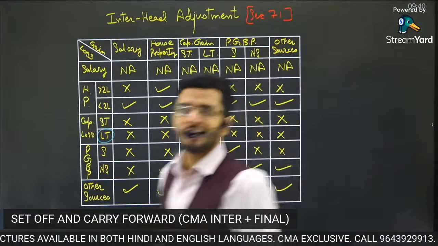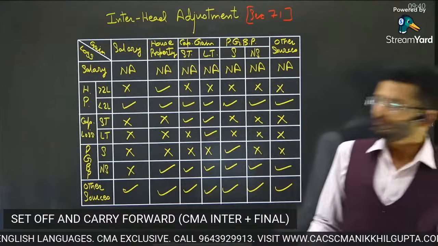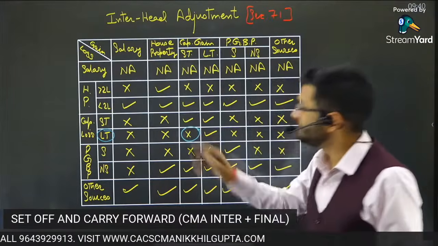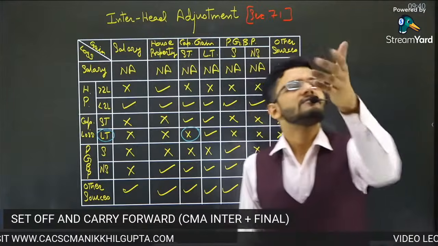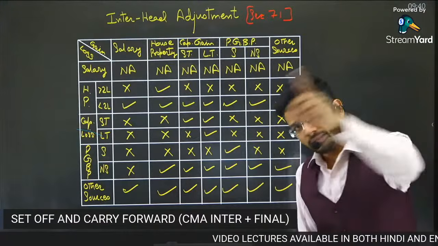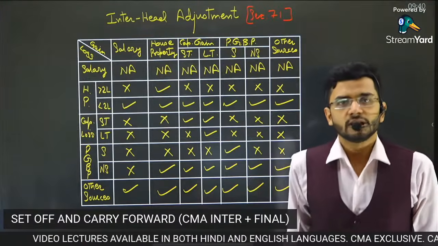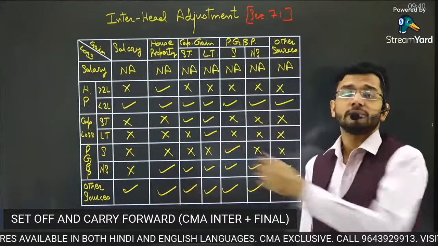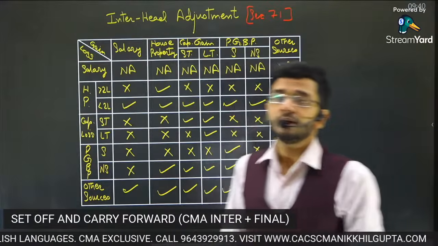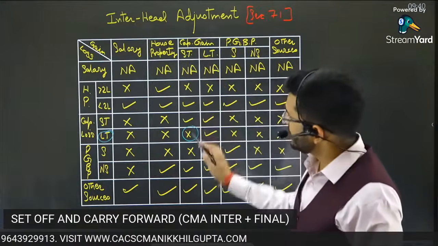This we have discussed in our intra-head adjustment also. This is repetition of that point only, which we have just now discussed. Long-term capital loss cannot be adjusted against short-term capital gain. What is the reason? Reason is very clear. Long-term capital gain is taxable at a lower tax rate. Short-term capital gain is taxable at a higher tax rate. So we don't want to extend further benefit of adjusting long-term capital loss with short-term capital gain. We cannot give you further benefit. This will be too much of a benefit to grant.